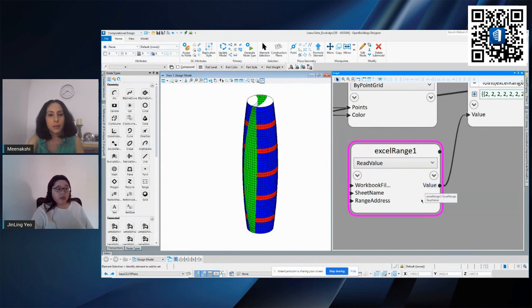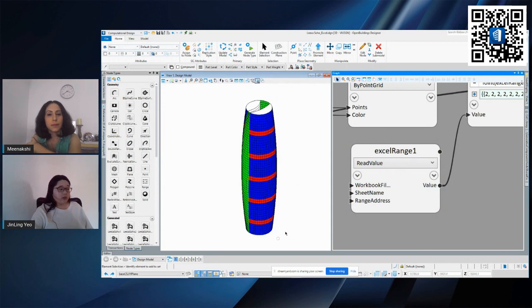So if you want to have a separate panel just to show graphically how it looks in the model, you can change the value back in Excel, save the Excel, and come back into Generative Components to update it, and automatically it will update how it looks graphically in this design model here.